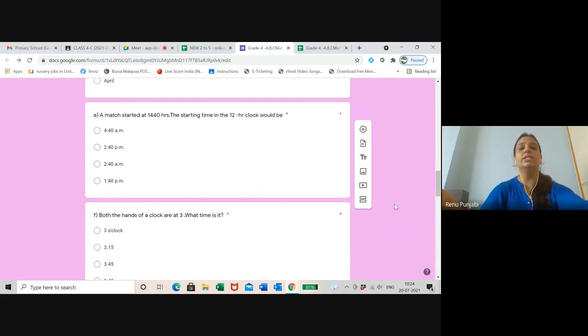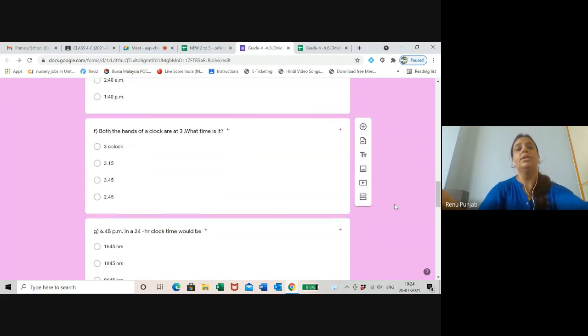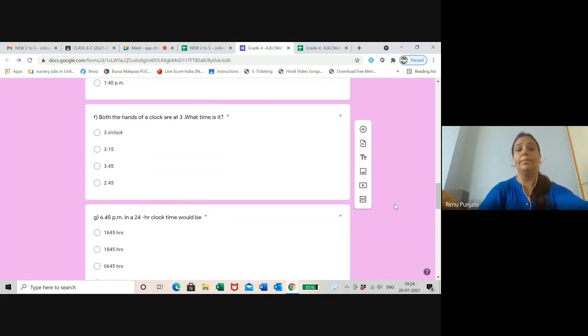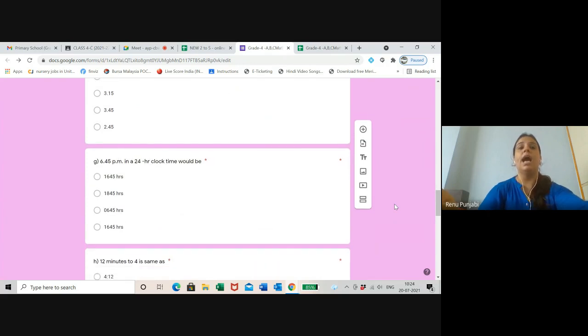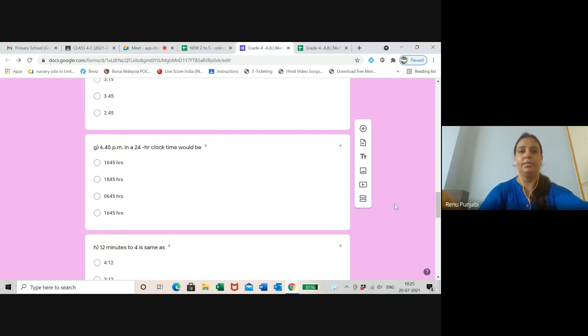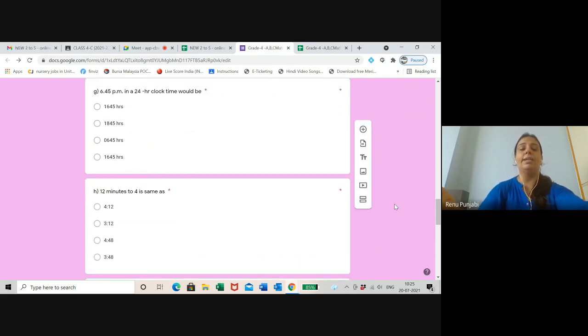Both the hands of the clock are on 3. Then what is the time? 6:45 p.m. Remember, AM and PM is given. So, PM is given: 6:45 p.m. How will you write 6:45 p.m. in 24-hour clock time? 12 minutes to 4 means it is still 12 minutes before 4.